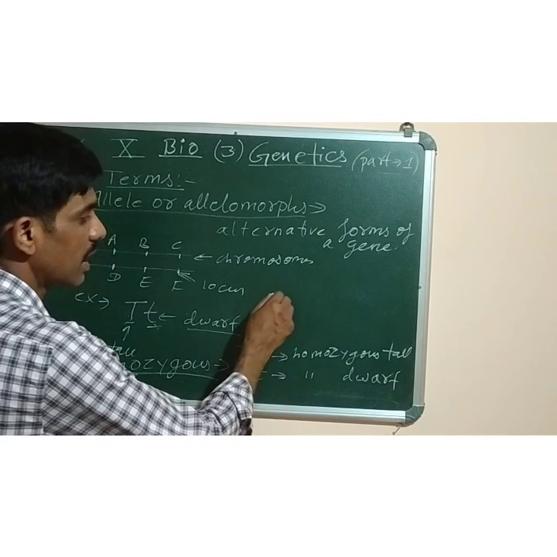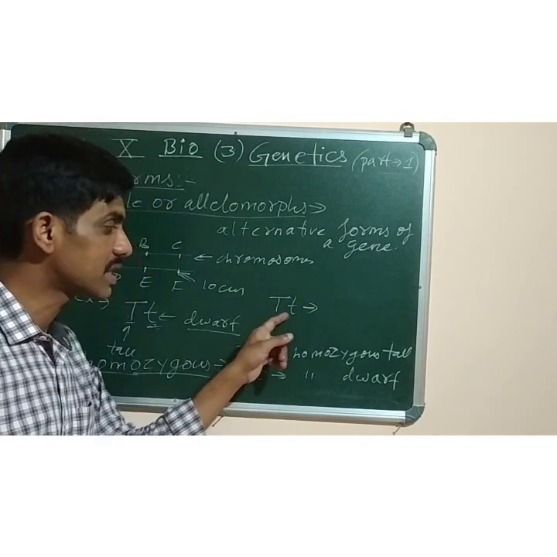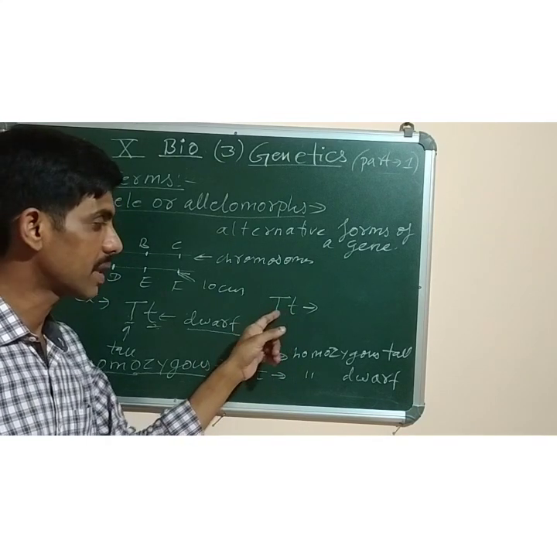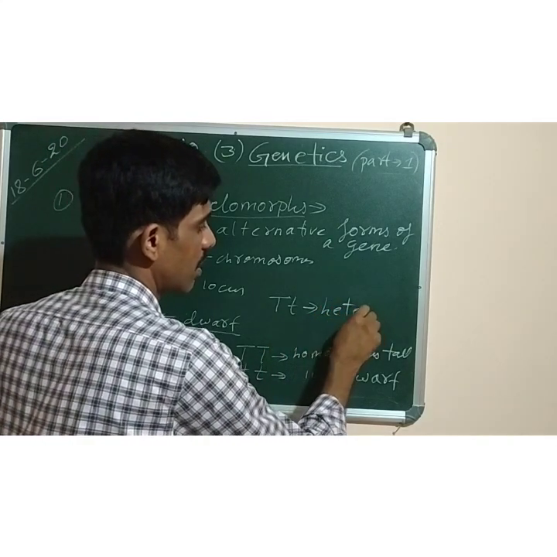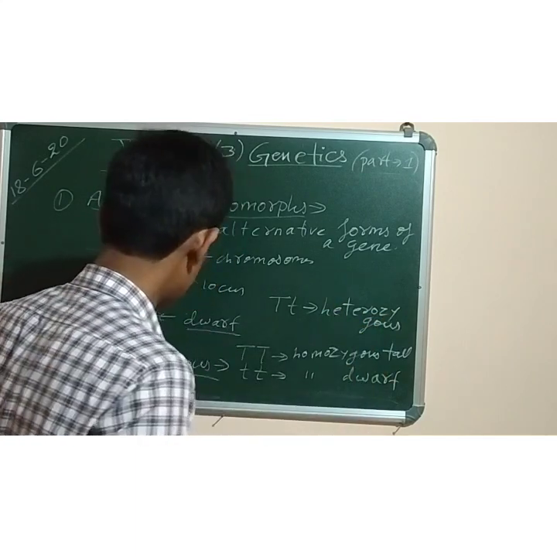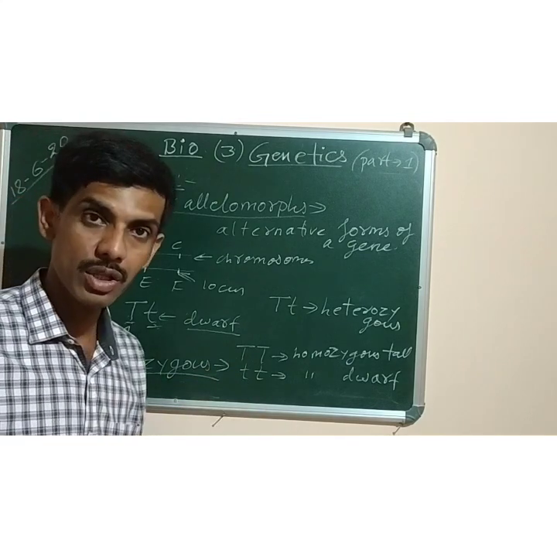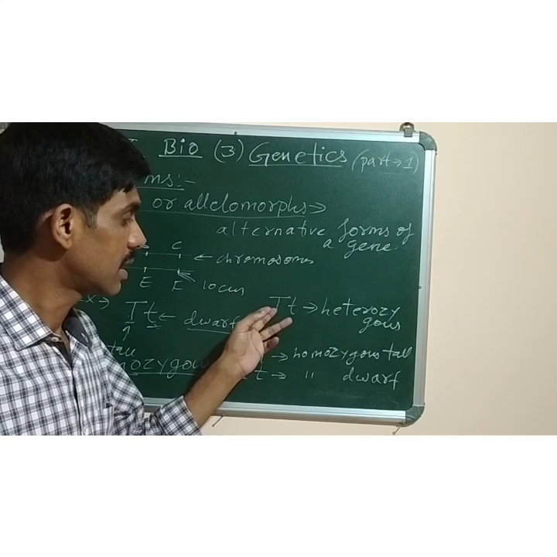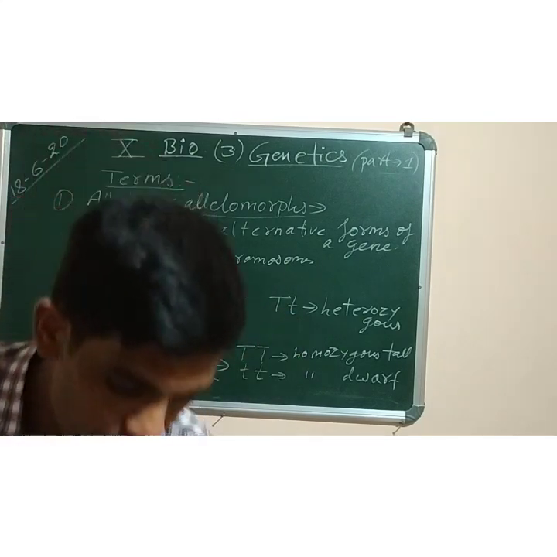But if it is capital T, small t, it is called heterozygous. Why? Hetero means different. This one is capital, this is small. So such types are called heterozygous. So the next term is heterozygous. Individuals which possess similar pairs of genes are called homozygous individuals, and individuals which contain different, dissimilar pairs of genes are called heterozygous.